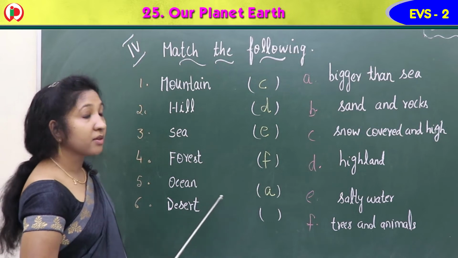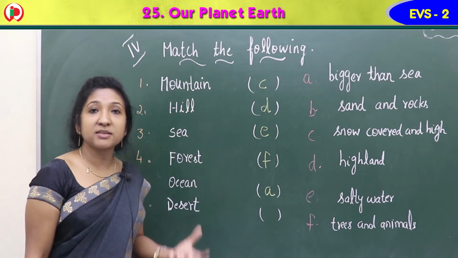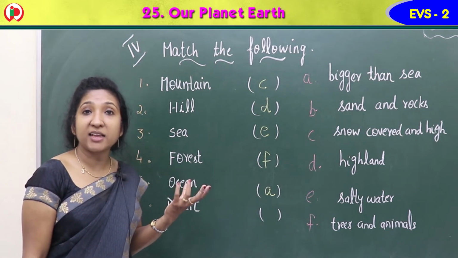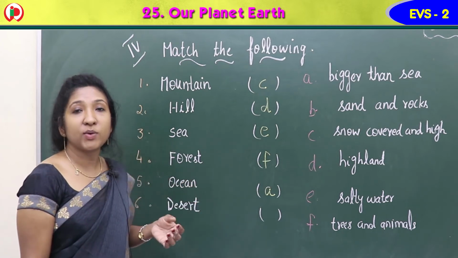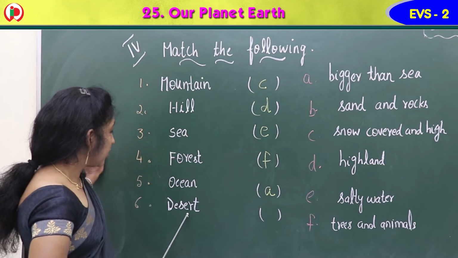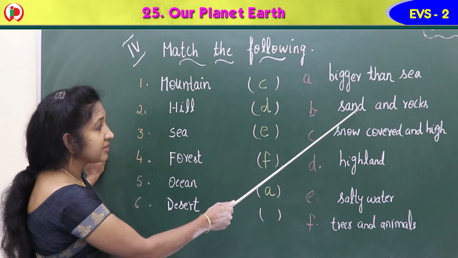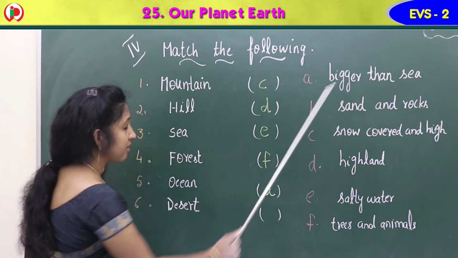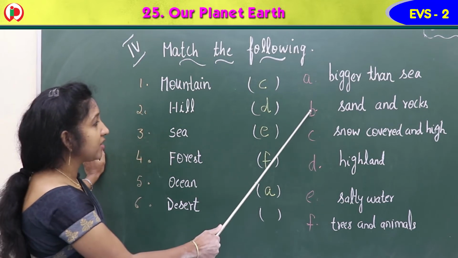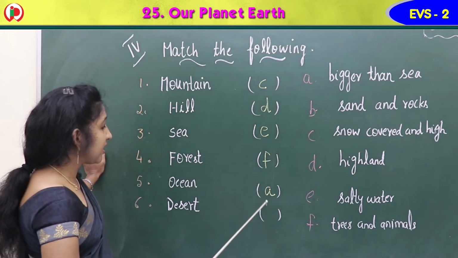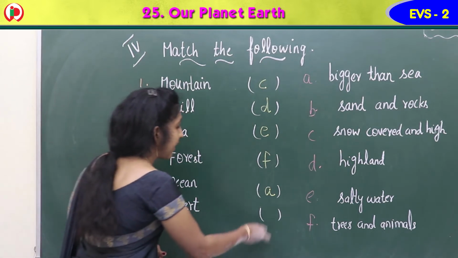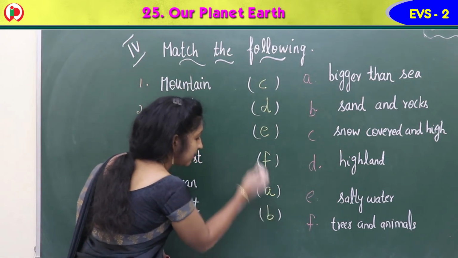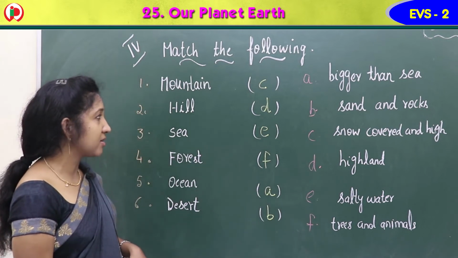Last one, desert. Desert is, yes, it is a landform made up of sand and rocks. No rain, no plants, animals, we can see; people won't live there. So desert, sand and rocks. So 6 matches with B. So desert, here we can write B. B means sand and rocks. Yes, B. Desert is made up of sand and rocks.